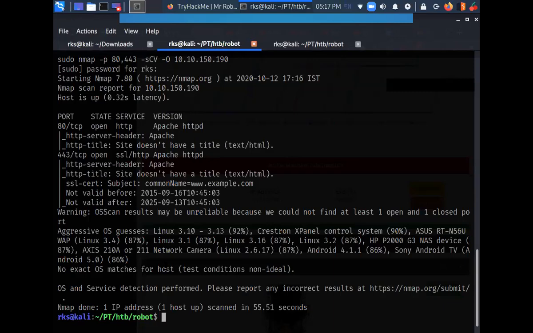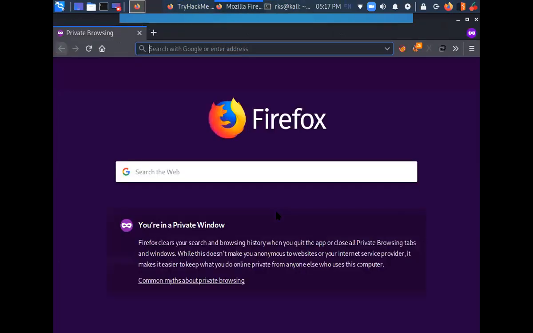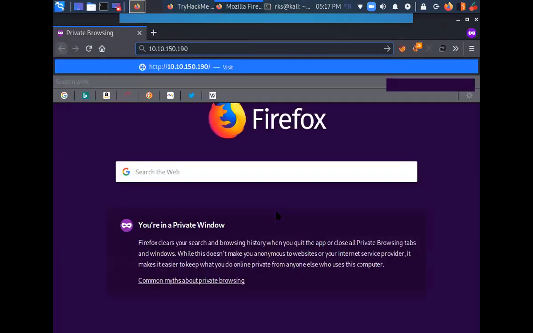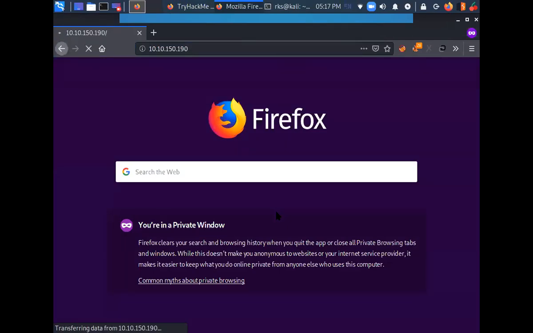So, let's do one thing. Let's try to enumerate this target using my browser itself. Let's go here and just visit this IP here.